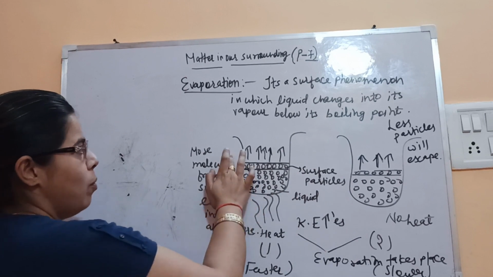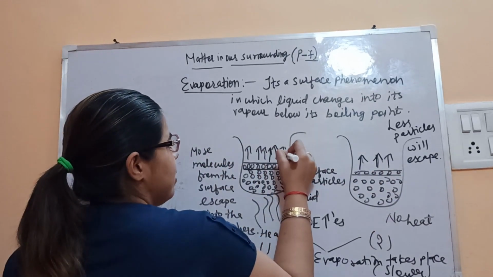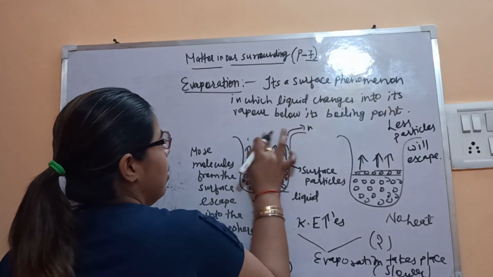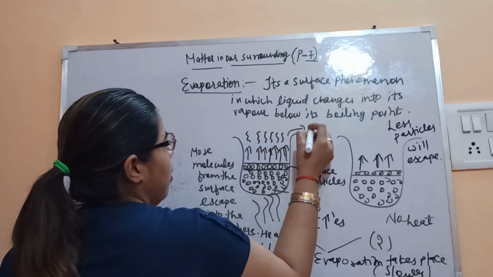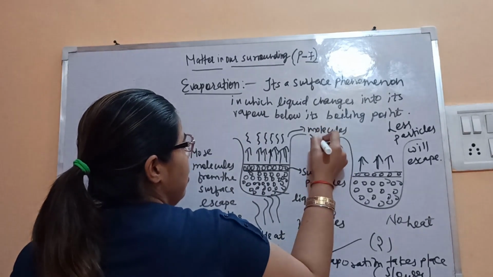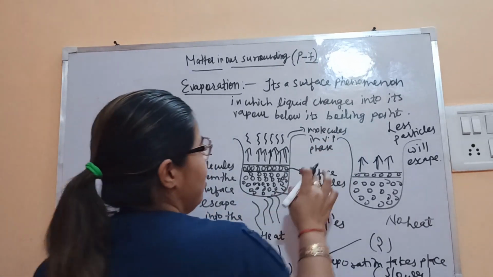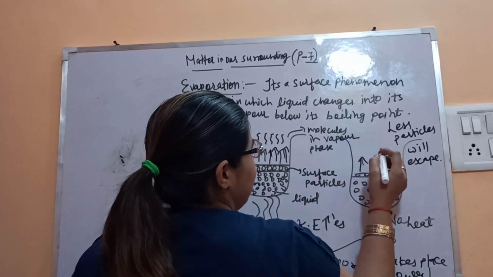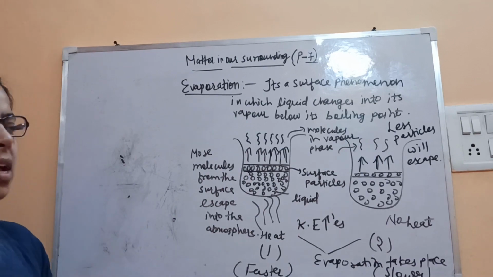We have compared. Here more molecules will escape, here lesser molecules will escape. Here you can write down more molecules in vapor phase. Here less molecules in vapor phase. So this is the difference.